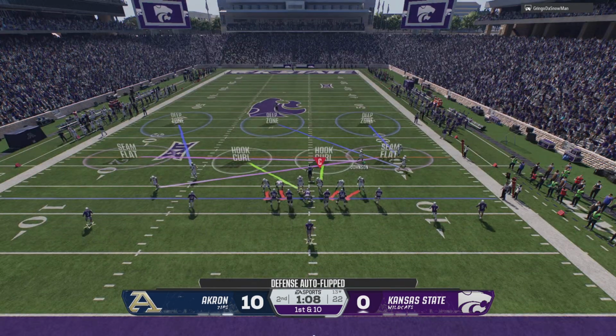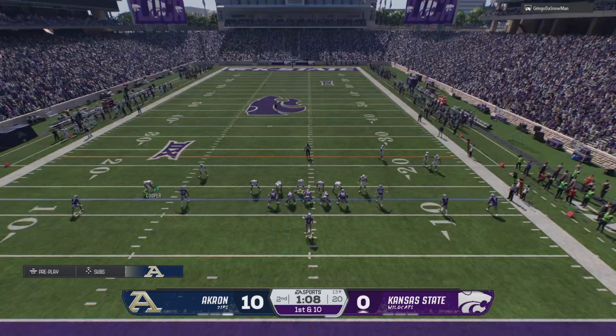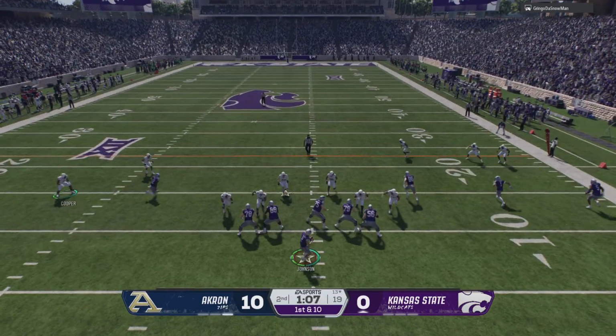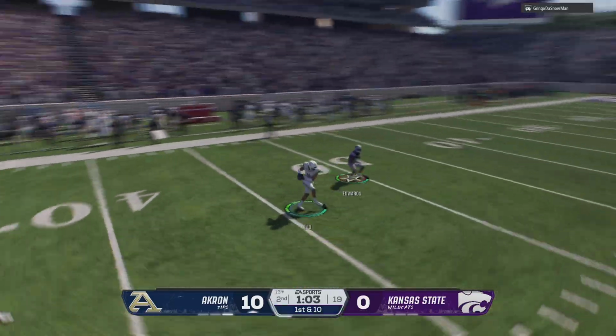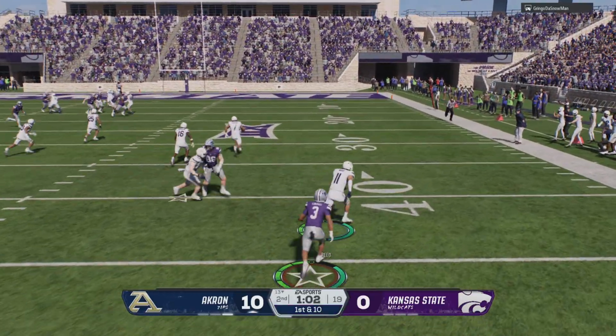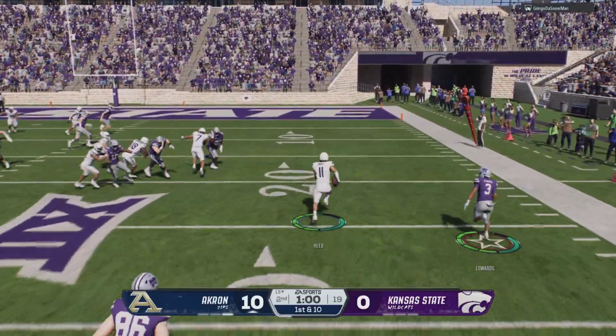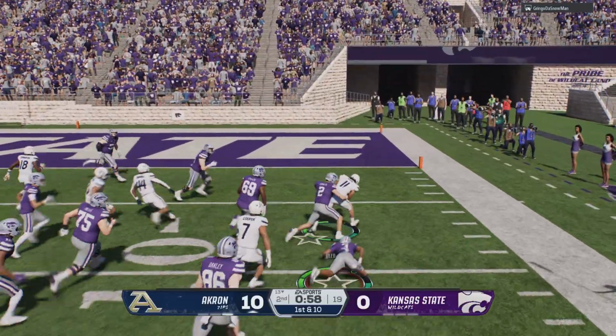Plenty of time left in the half here as they take over, but they will want to be efficient here in the final 2 minutes. Johnson looking to throw. And he is finding wide-open defenders all over the field. His third interception of the day.